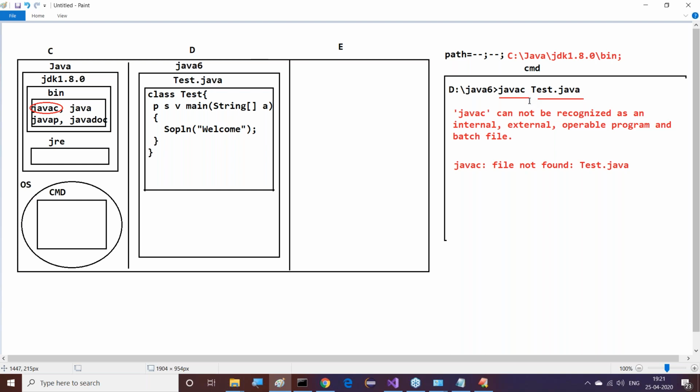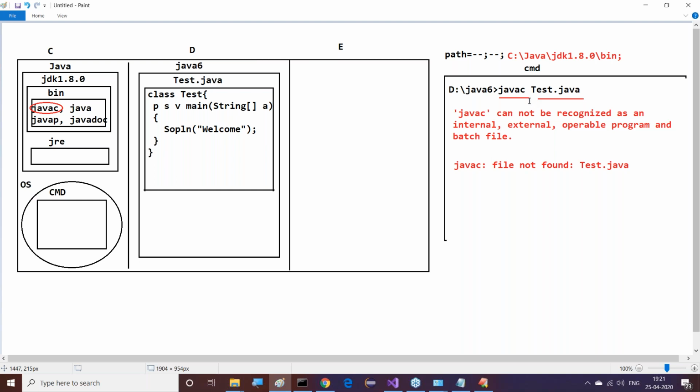The Java compiler will take the file name we provided along with the javac command. The compiler will check whether this file exists at the current location. If the .java file we want to compile is not available, we get an error message: javac: file not found: test.java.